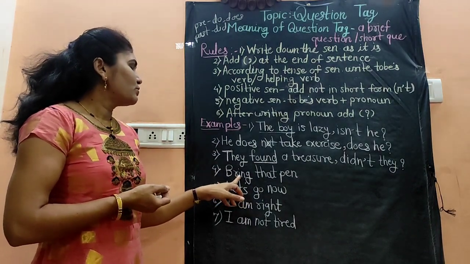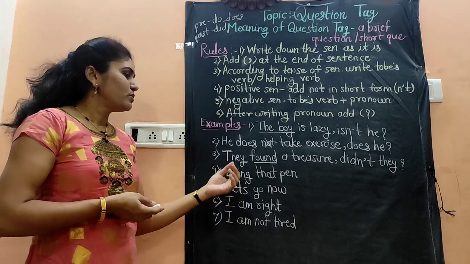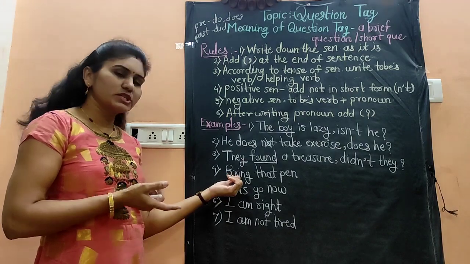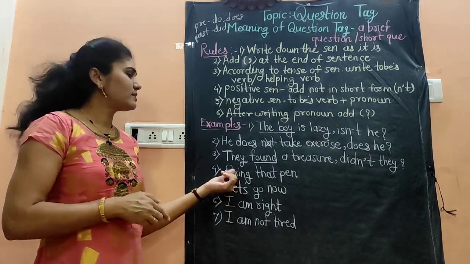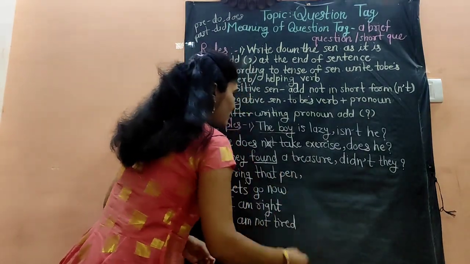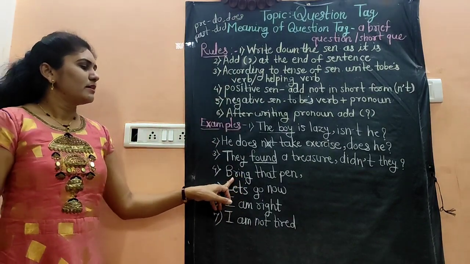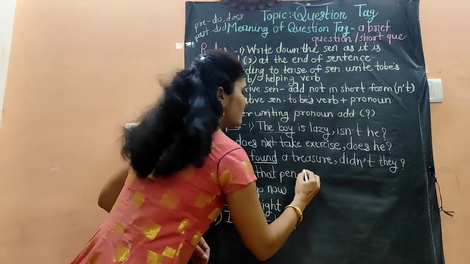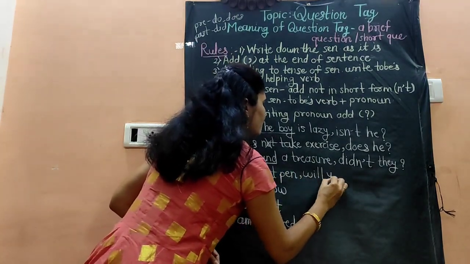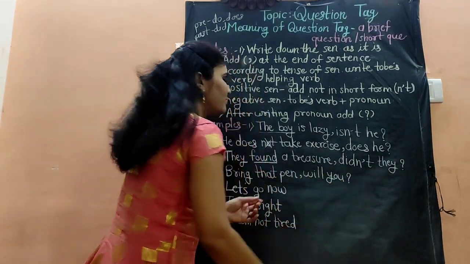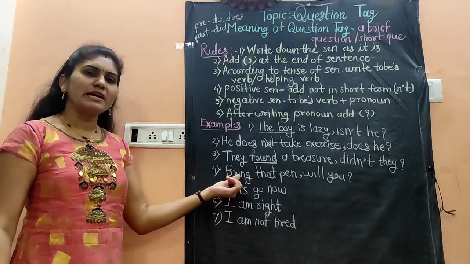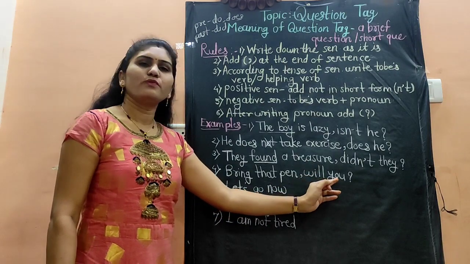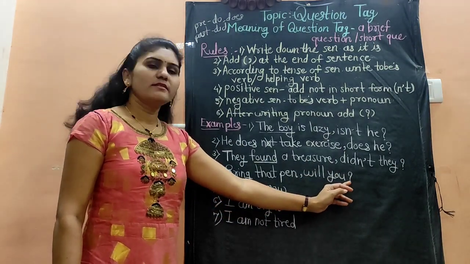So while writing the question tag of imperative sentence, first we will write the comma and only one question tag we will write here, that is will you. It is very easy. If there is command, or if there is imperative sentence, we will write the question tag, that is will you, and add the question mark.